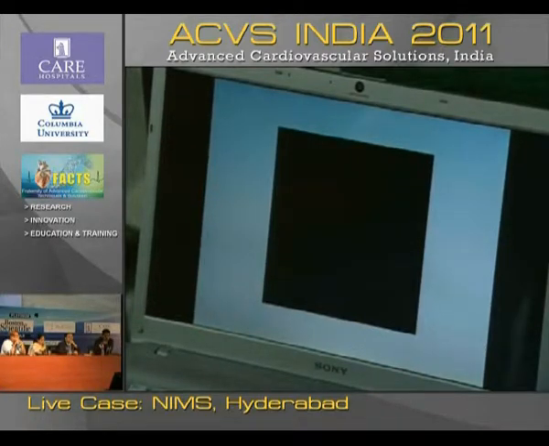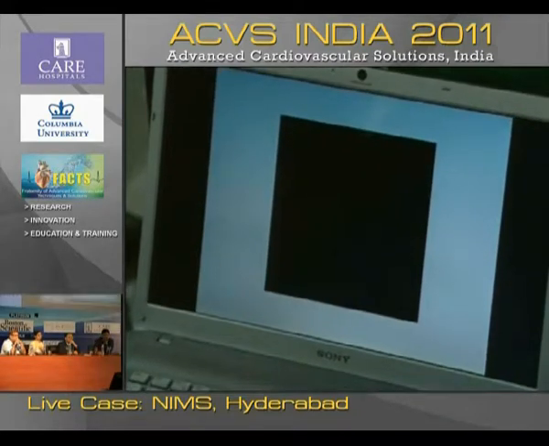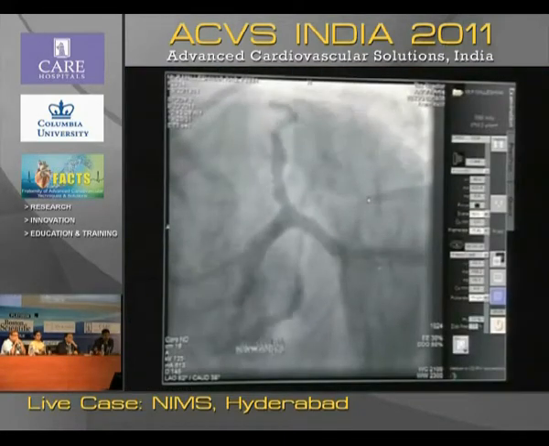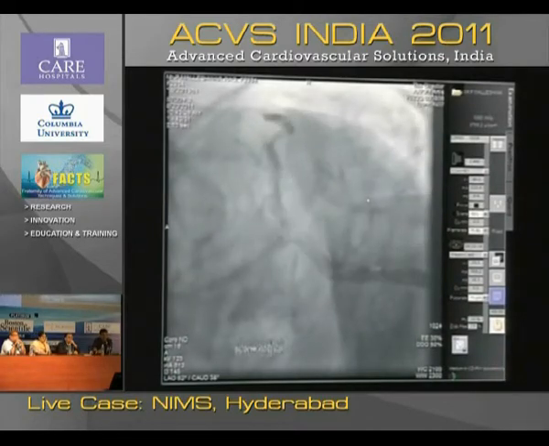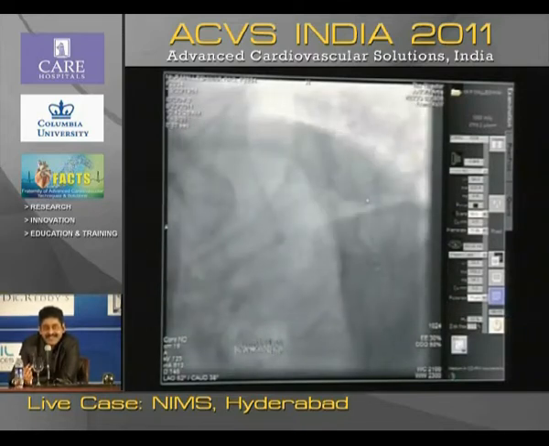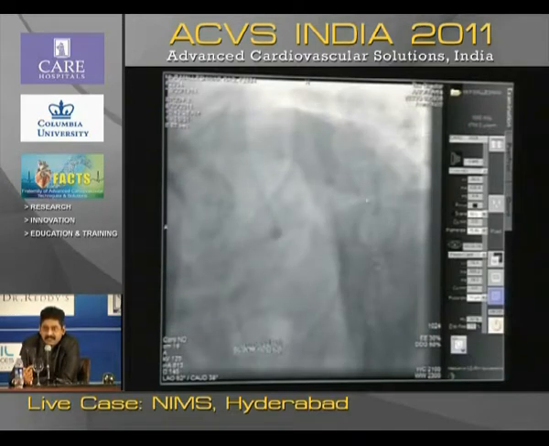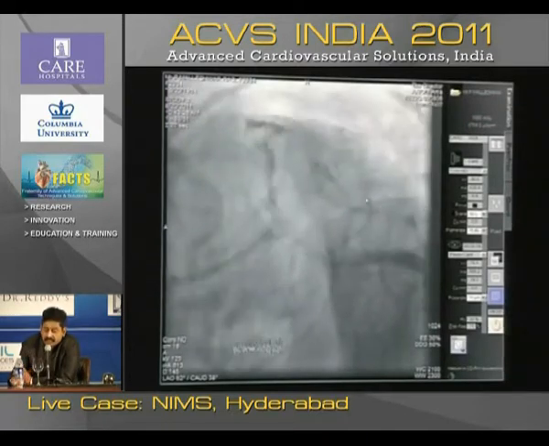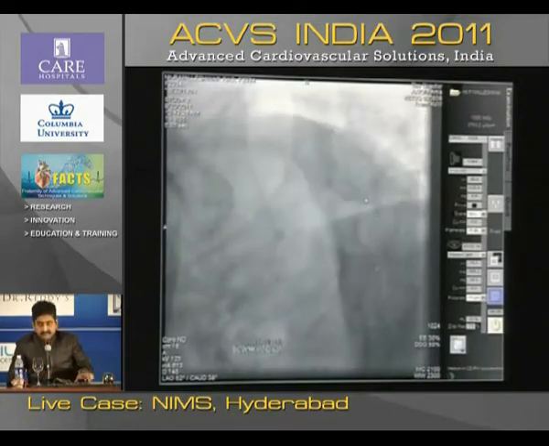Can you keep running that diagnostic LAD shot, please? You can focus onto this shot. What is the LV function of the patient? Dr. Srinivas Kumar, can we know the LV function and viability? Can you tell about the LV function of this? He has mild LV dysfunction, Srinivas Kumar. Okay, sir. He has post-infarct angina also. He has very mild LV dysfunction.